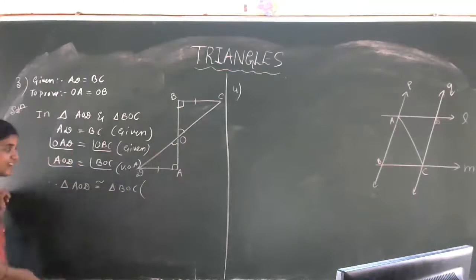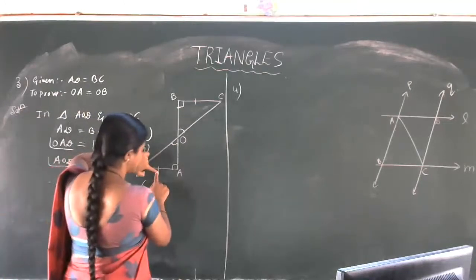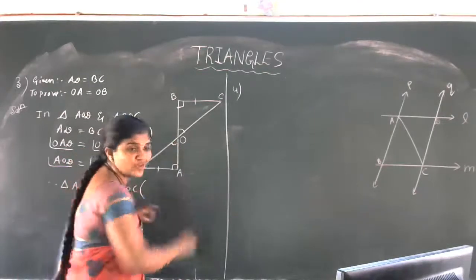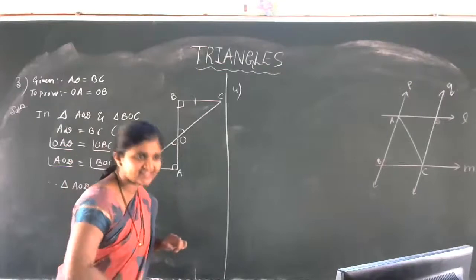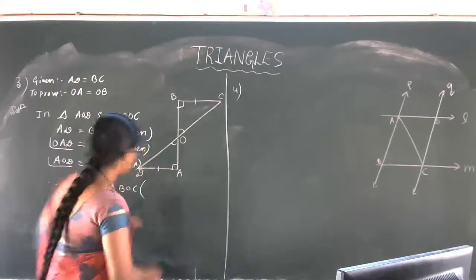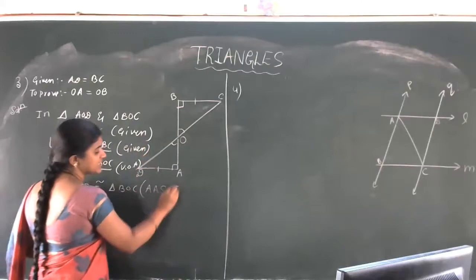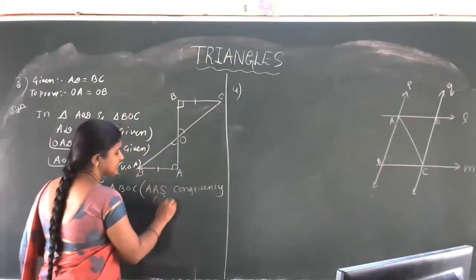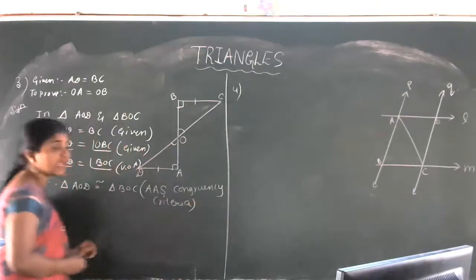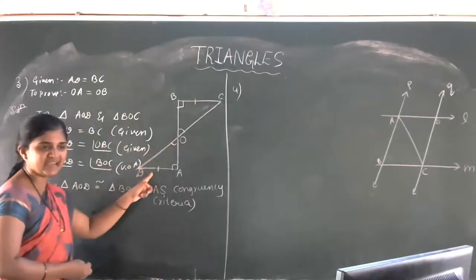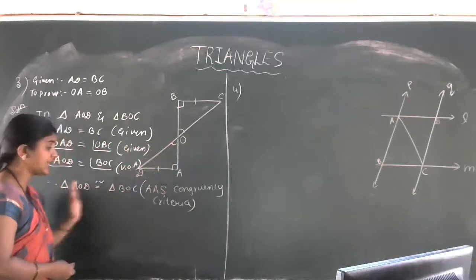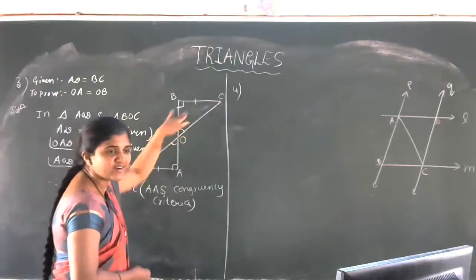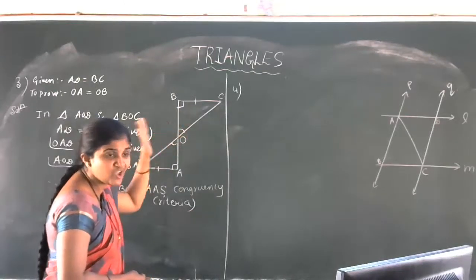Which criteria here? See, we covered this angle, this side, this angle. Here we have not covered the included side actually. Yes, any two angles and one side. So according to the congruency criteria, two angles and one side, these two triangles are said to be congruent to each other.